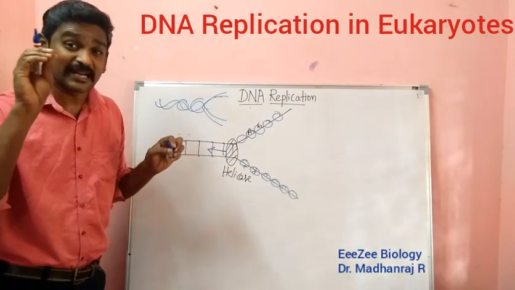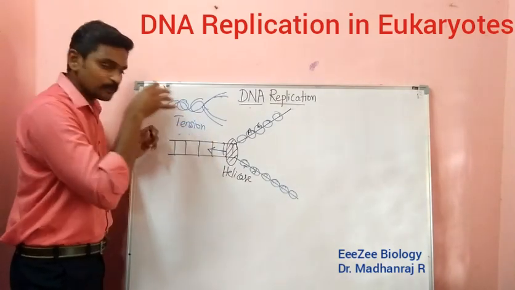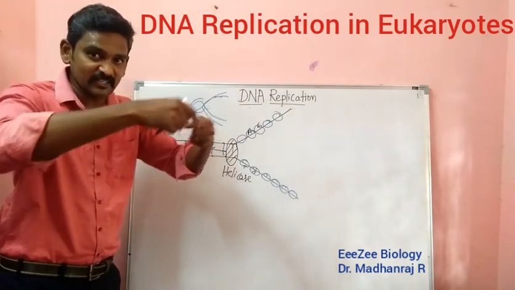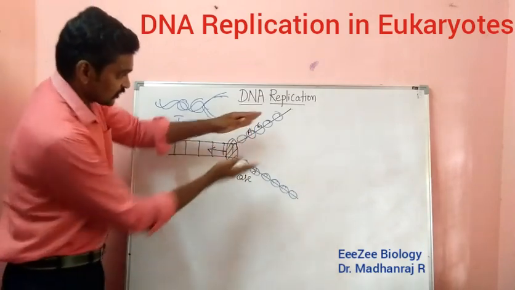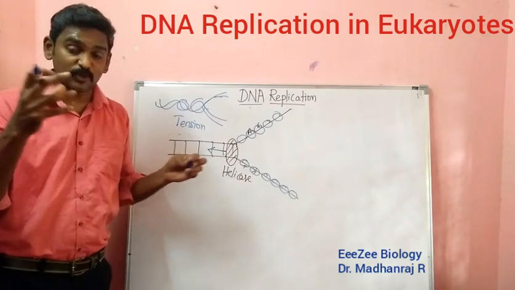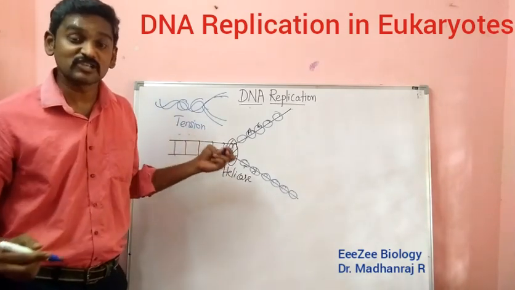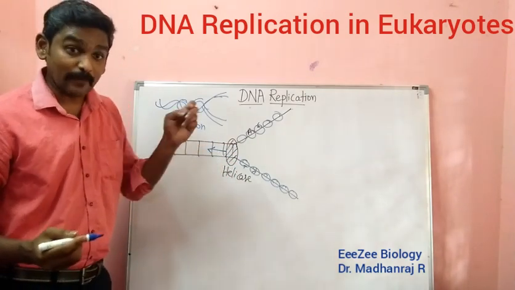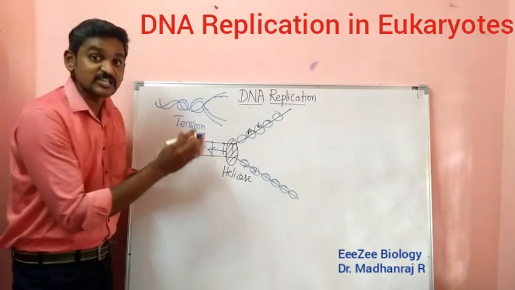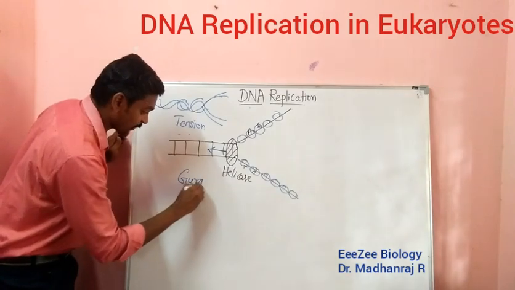There will be some tension, some pressure created. When you pull like this in the opposite direction, when the two strands are opening, in this location some tension, some pressure will be created. As a result, this can cause damage. Some damages can be caused at this location. So to avoid that, the tension will be freed with the help of an enzyme called gyrase.